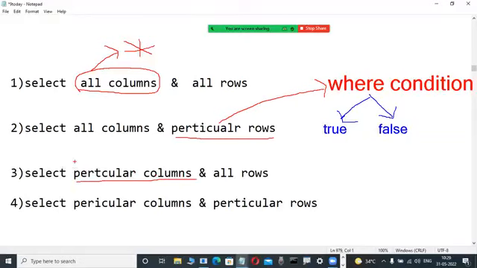Particular columns means after select, a number of columns: column 1, comma, column 2, comma, any number of columns. Just write these 4 scenarios: all columns means star, particular rows means where condition, particular columns means a number of columns separated by commas. Examples are not required because we use them daily.